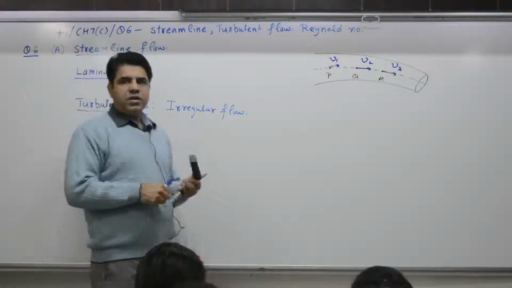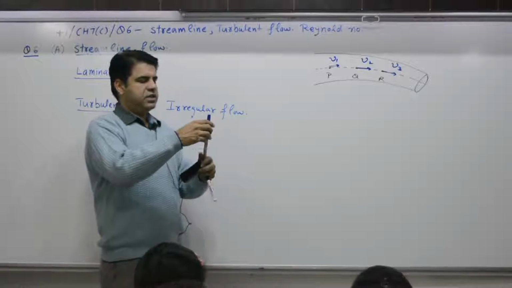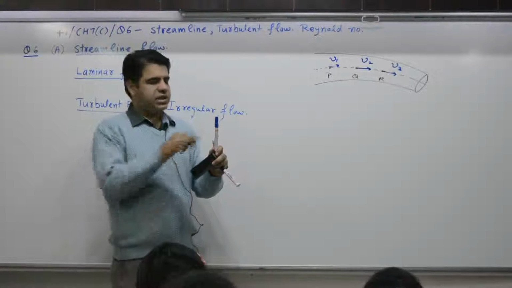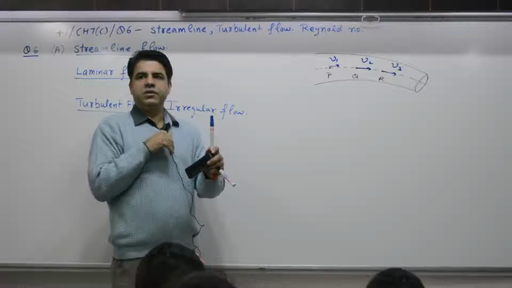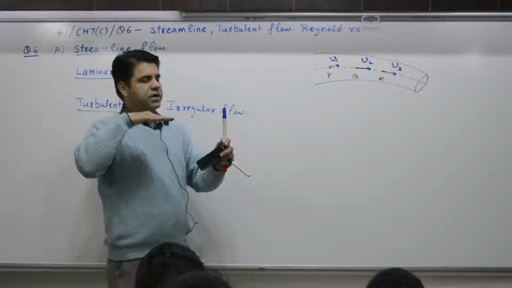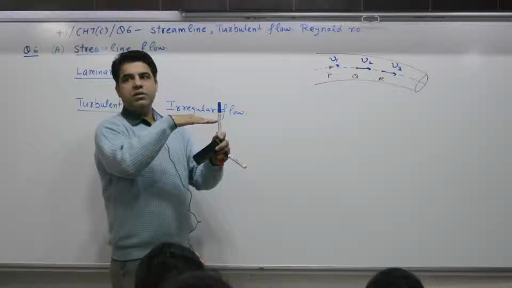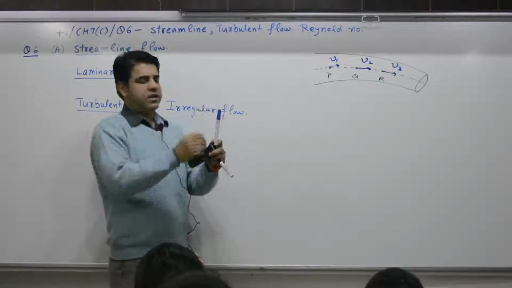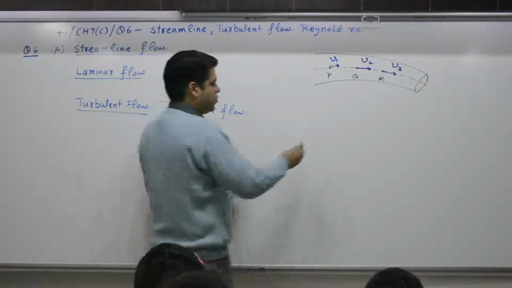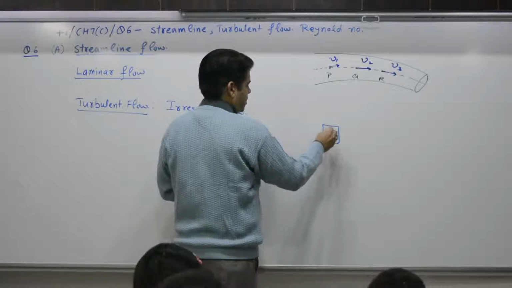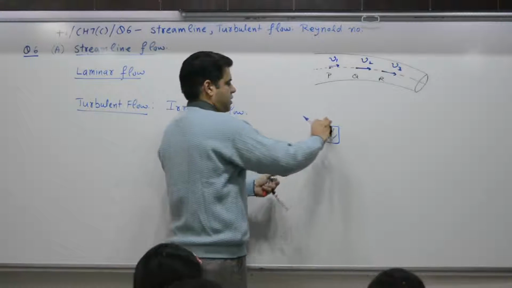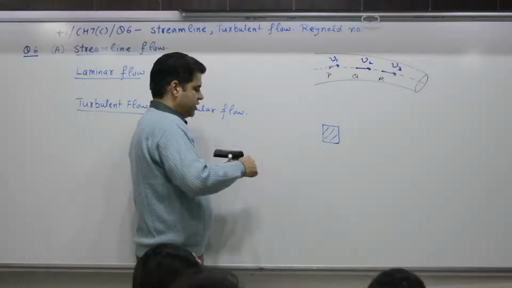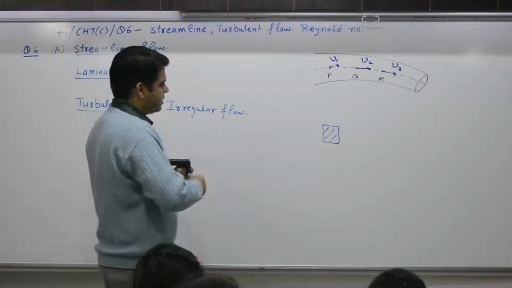If water is flowing and you have a pole, like a pillar supporting a bridge, the water will hit this pole. Some of the water moves to the right, some moves to the left. If you see the top view, this is the pole, and water is flowing surrounding it.